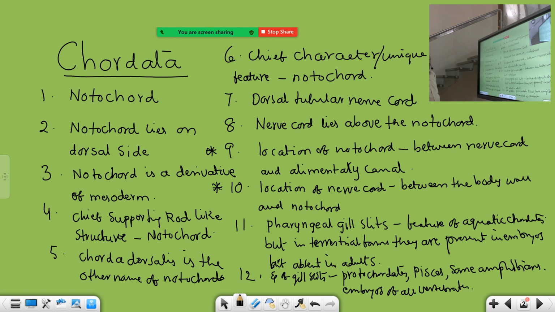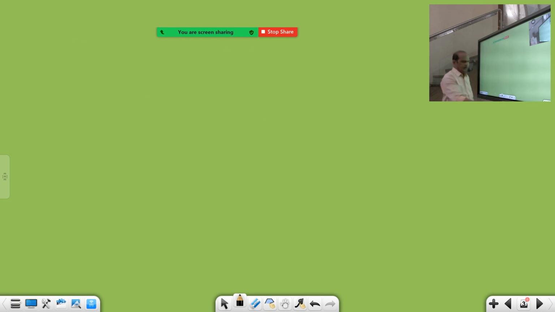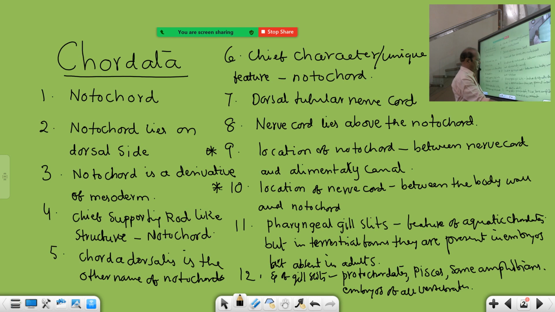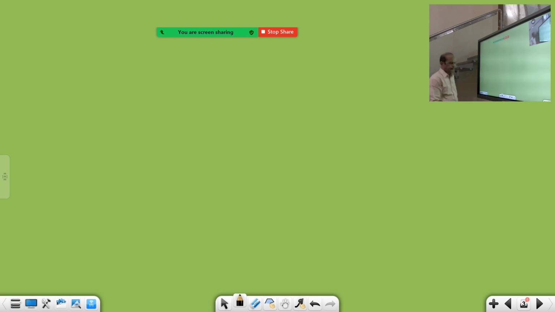So these are the 3 diagnostic features out of 4. The 4th diagnostic feature is post-anal tail. Post-anal tail is also a unique feature of the chordates. After the anus, the caudal region is present, which is distinguished as the tail, post-anal tail.